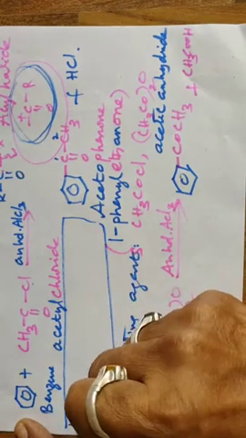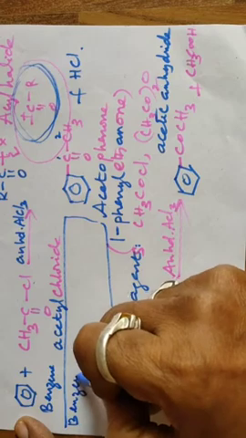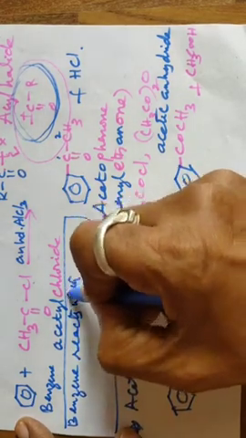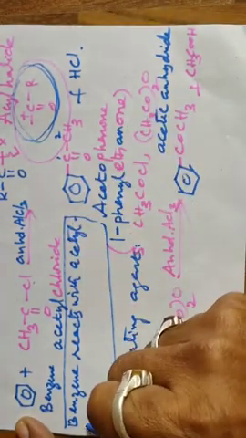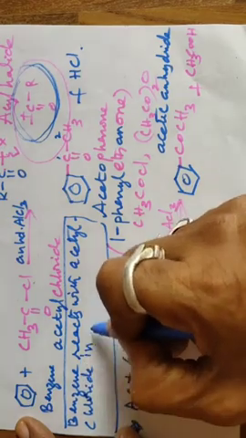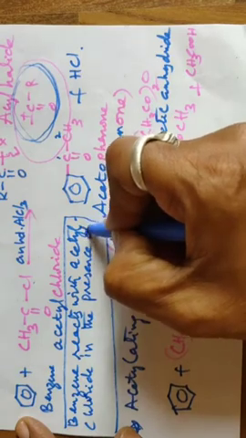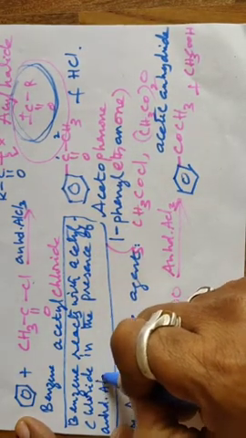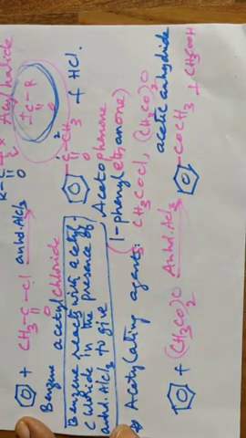Yes, benzene reacts with acetyl chloride in the presence of anhydrous AlCl3 to give what is produced?